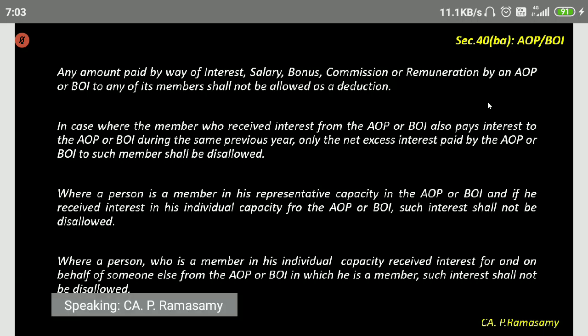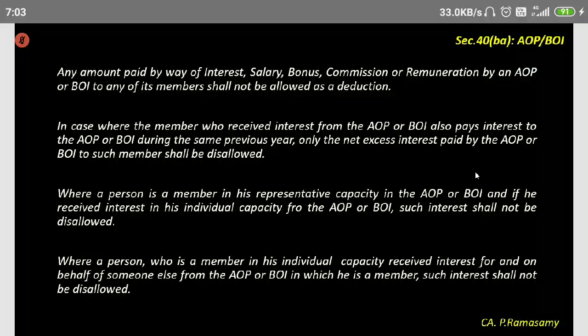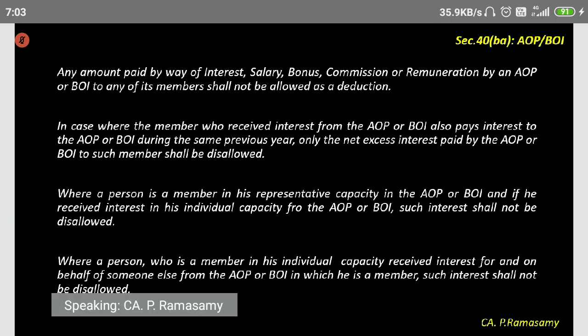In case where the member who receives interest from AOP also pays interest to AOP or BOI during the same year, only the net excess interest paid by AOP or BOI to such member shall be disallowed. Where a person is a member in his representative capacity in the AOP or BOI, and if he receives interest in his individual capacity, it's not FOR, it should be FOR, for the AOP or BOI, such interest shall not be disallowed.